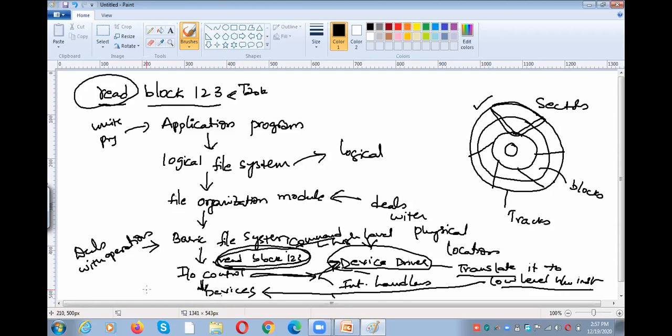So what device do we require? We require the disk. In the disk, what do we need to perform? We need to read the information at block number 123. Okay, the read operation is performed. Have you got my point? So that is the story.